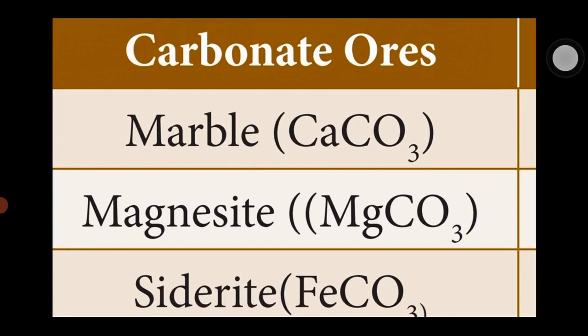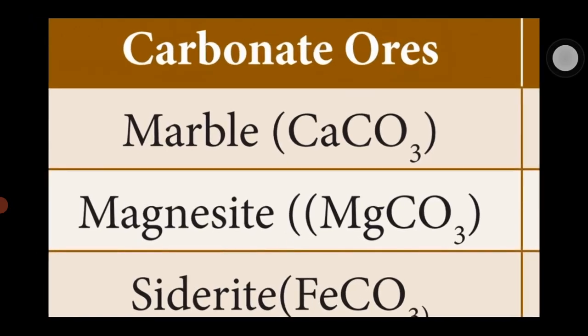These are what type of ores? Carbonate ores. What is the formula of carbonate? CO3. The ores containing CO3 are called carbonate ores. What are the carbonate ores? One is marble, second magnesite, third siderite. These are the carbonate ores.